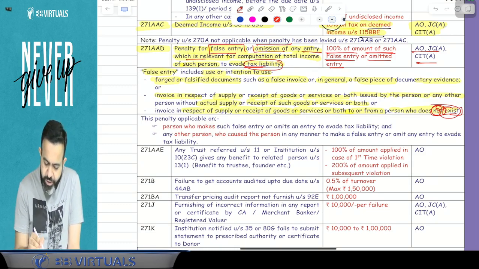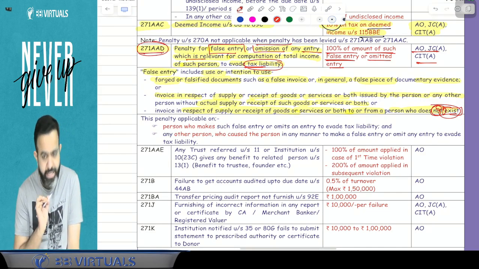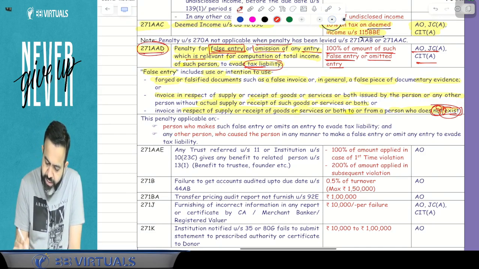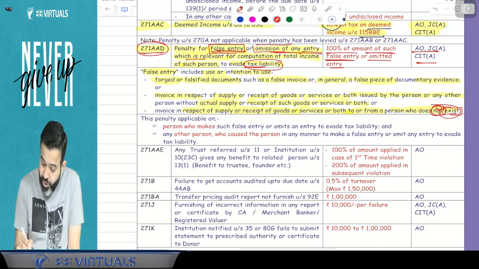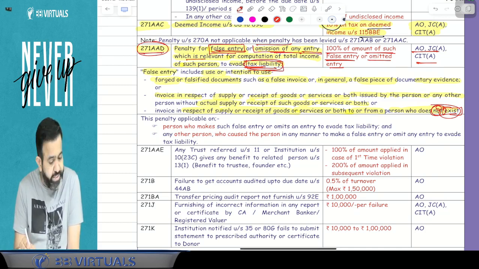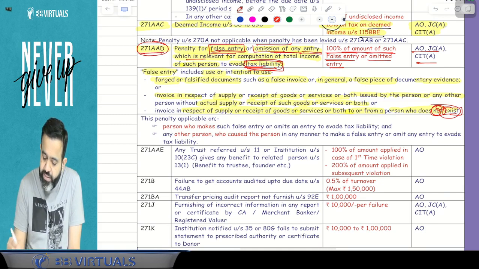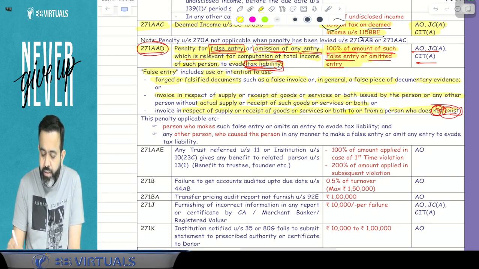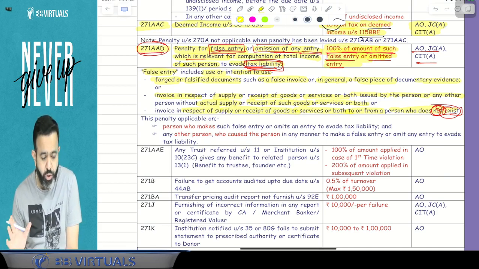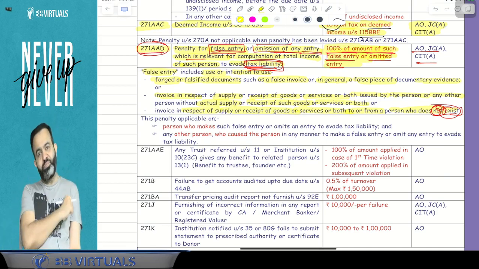So section 271A(d) says that if there is a false entry or omission of any entry and your objective is to evade the tax liability, then 100% of the amount of such false entry or omitted entry will be charged as a penalty. You got my point or not? Yes.